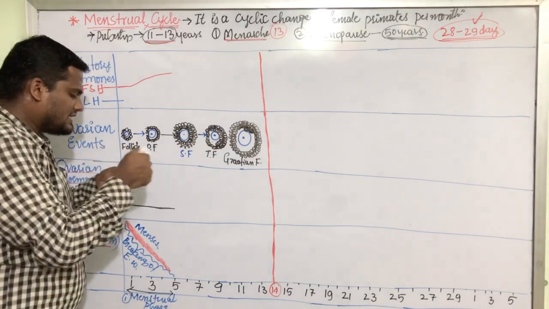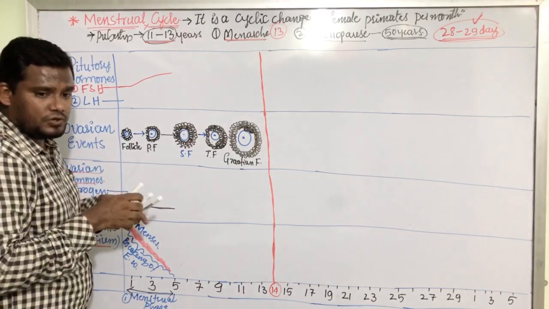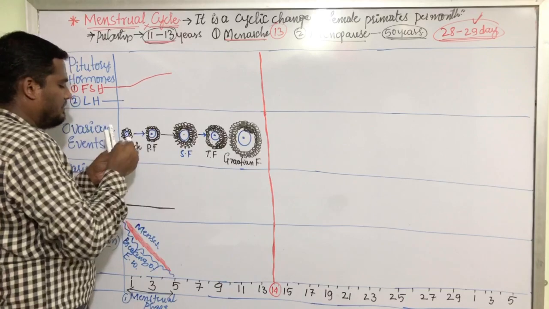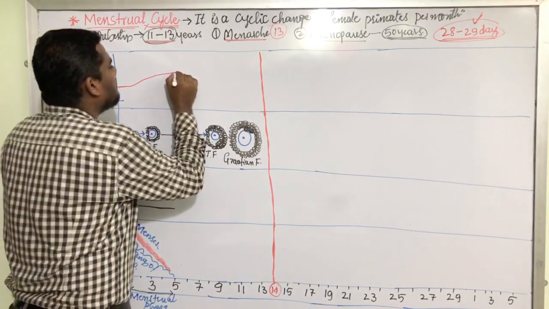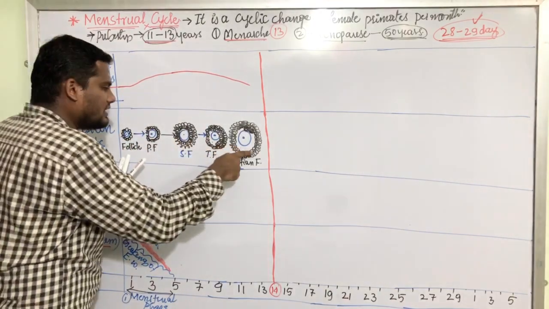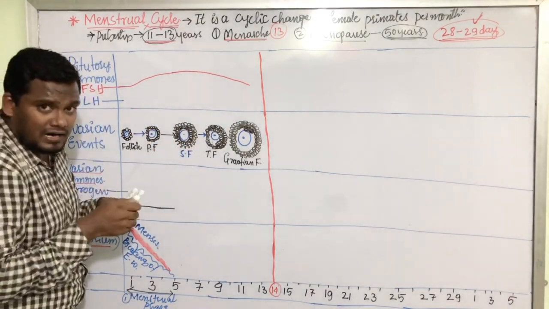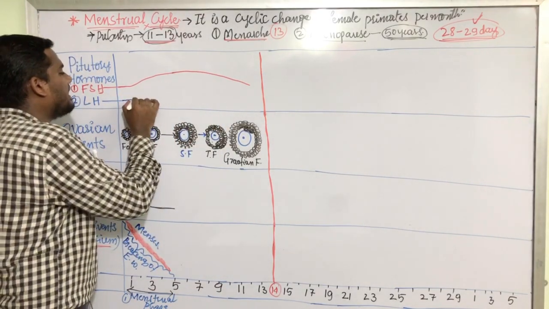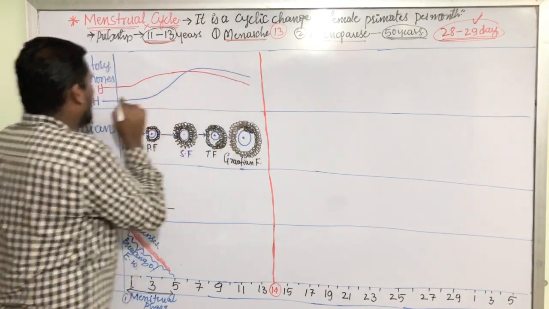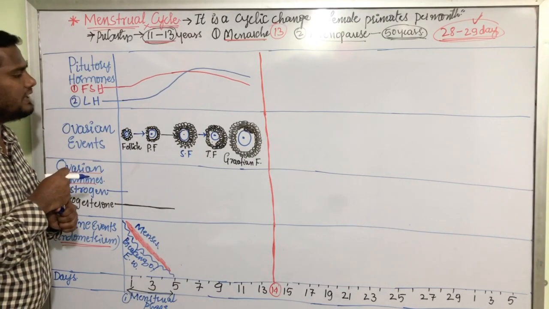Now, simultaneously, the pituitary will also secrete the LH. Here it is getting high like this. Throughout this follicle formation, the FSH is getting secreted. Simultaneously, the pituitary will also secrete LH. LH is also getting secreted.